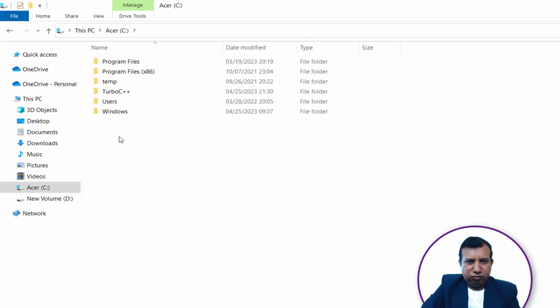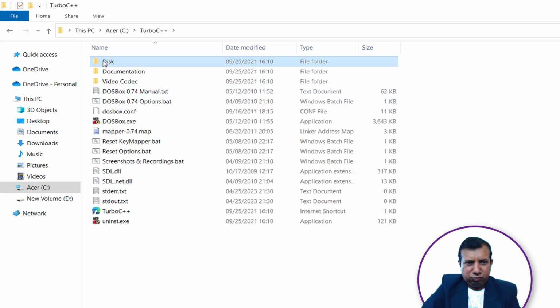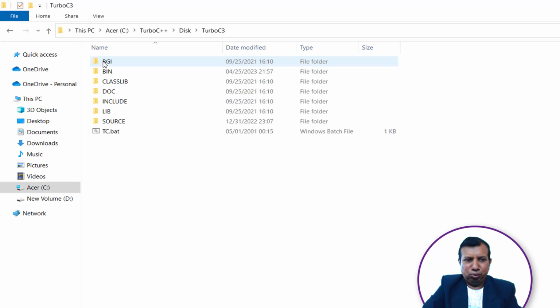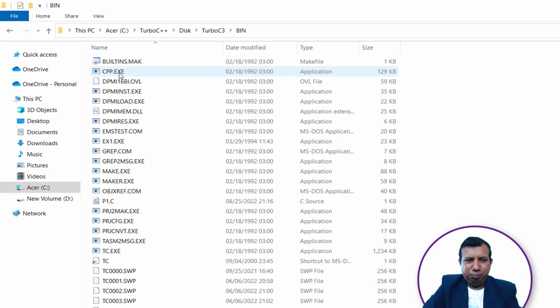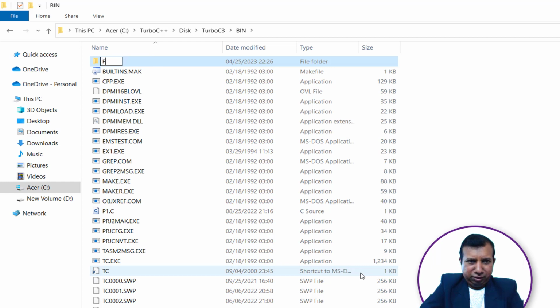On the C drive, here you can see Turbo C++. Inside the disk, this part can only be accessed within a program. So instead of creating a separate file here, I will go into the bin folder and create a new folder. Let us say file test. You can create it anywhere.